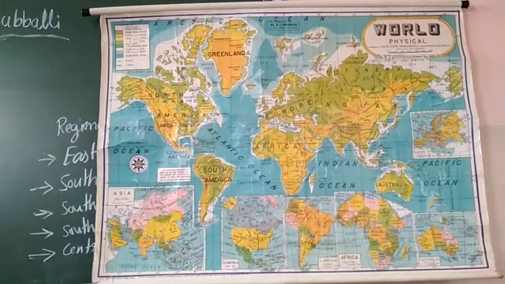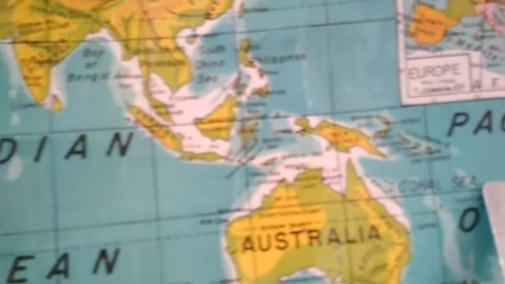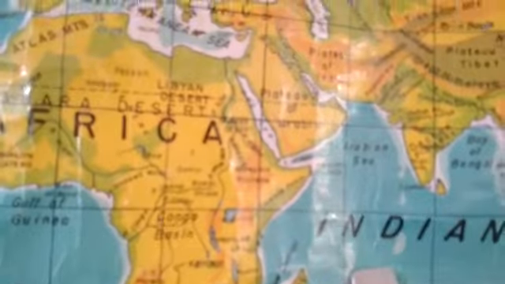Yes. Asia continent: Pacific Ocean in the east, Indian Ocean in the south, and in the west it has the Europe continent. In the north it has the Arctic Ocean. Follow, children?